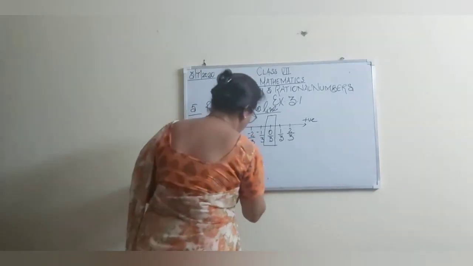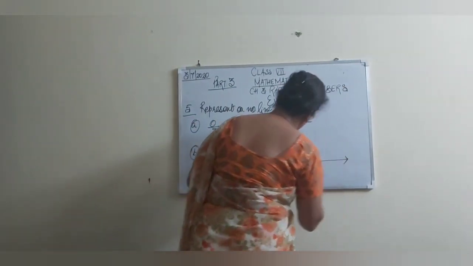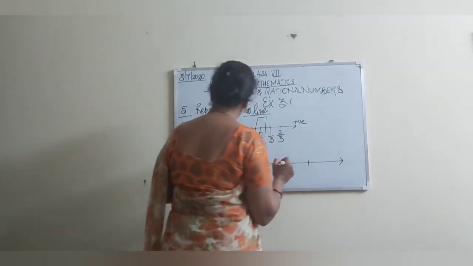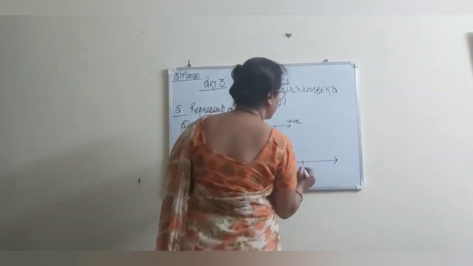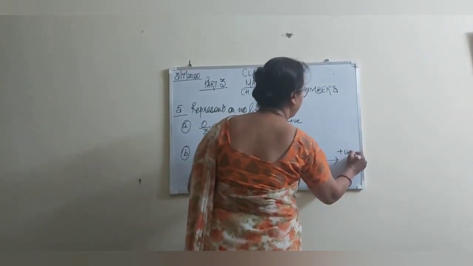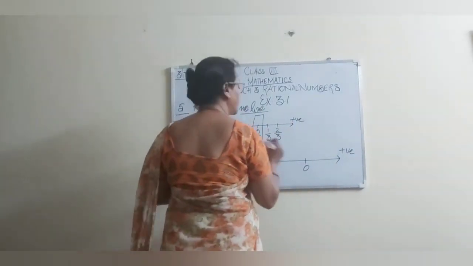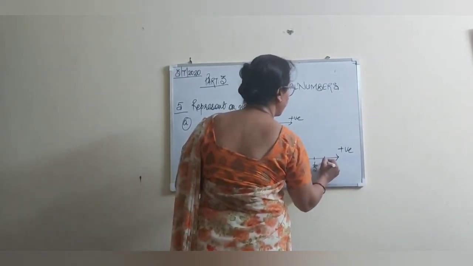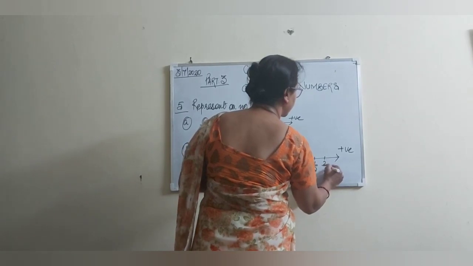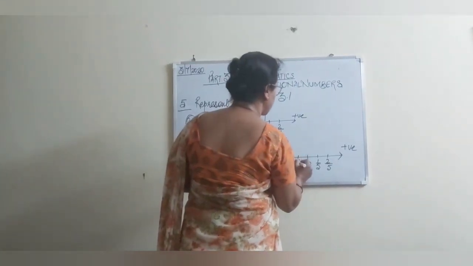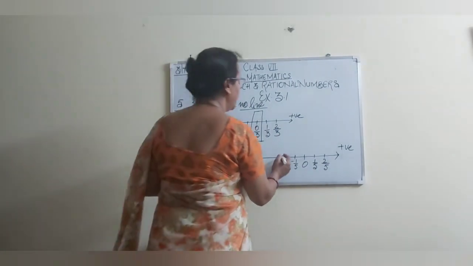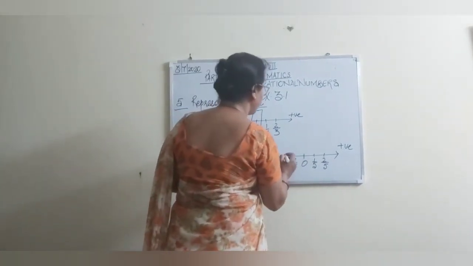So we will draw the number line again, extended endlessly, because this is a negative number. So 0, this is the positive side, this is negative. 1 by 5, 2 by 5, and so on. Here we write minus 1 by 5, because I have a negative number, so I have taken more part on the negative side.